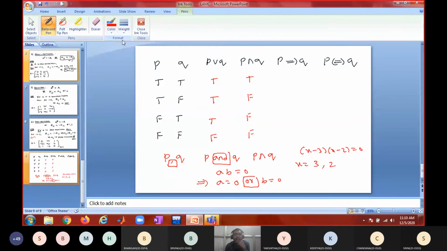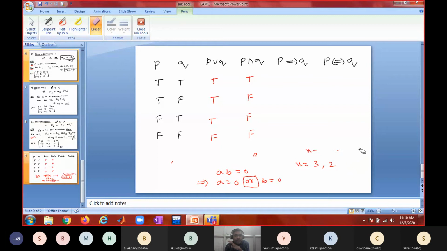Here we are trying to explore all the possible values. That's why you are putting comma. But here you are not exploring all possible values. You are telling the possibilities. For the product to be 0, it is sufficient that at least one of these is 0. 0 into any finite quantity is 0. Is it clear? So be careful while writing the conclusions. Are you using or, and? That should be written carefully.